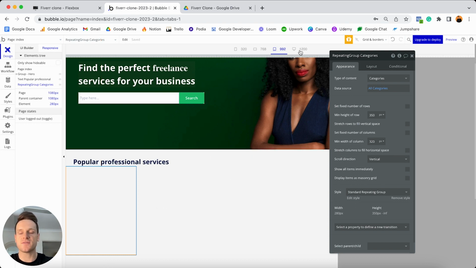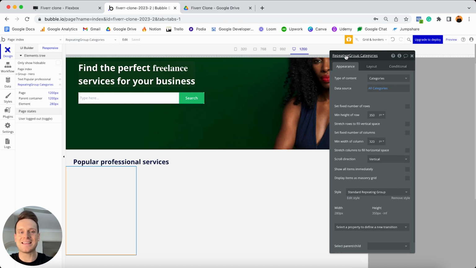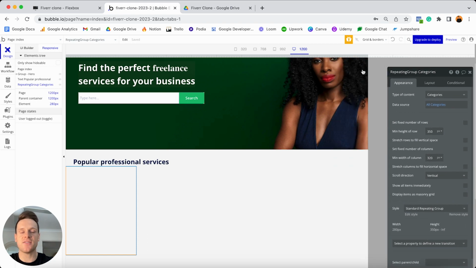Now, at the top of our responsive tab, you may have noticed before that we have these different configurations for sizes of different devices. So if we wanted to preview what this application would look like on a desktop, we can click this and it's going to update the size of our page to be 1200 pixels. And right at the very end, you'll see the option to view this on a mobile device, which is 320 pixels.